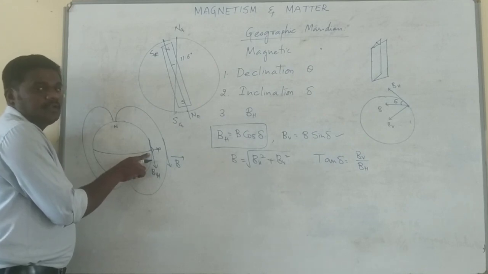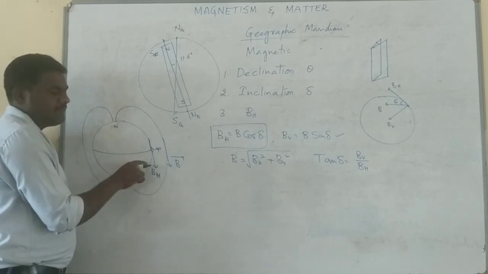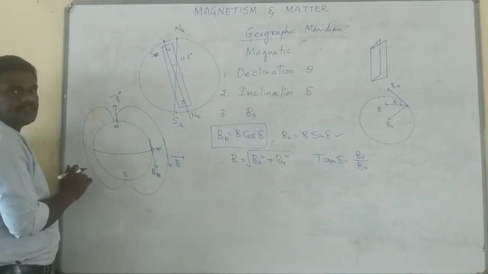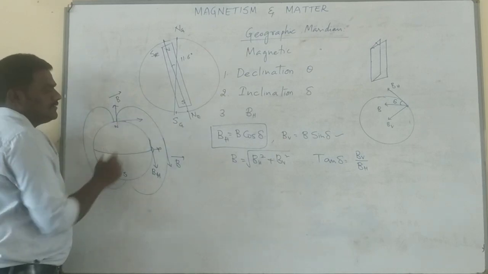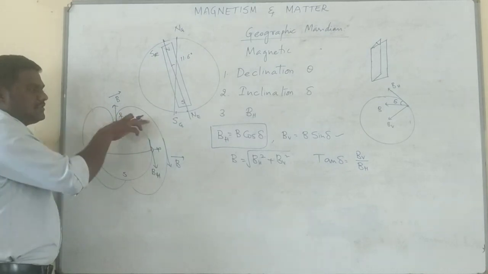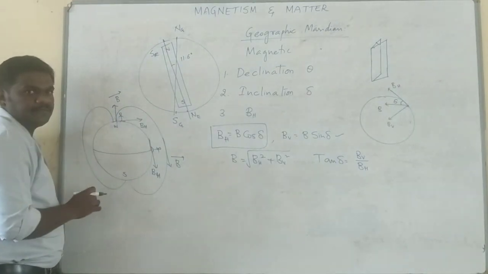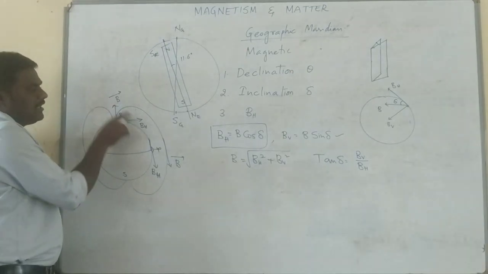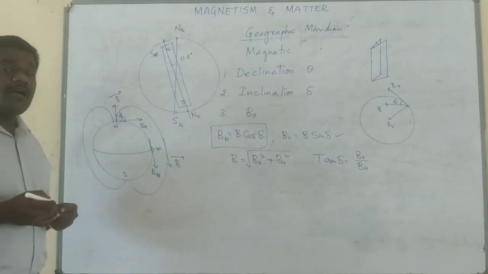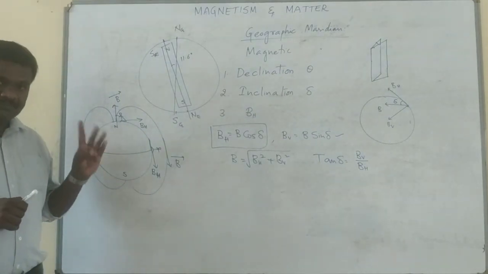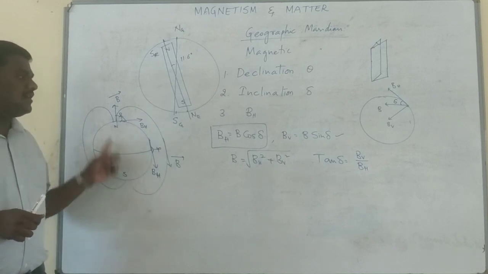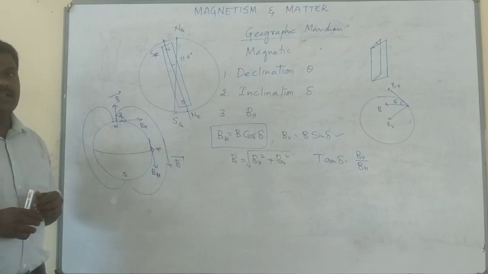So the horizontal component is maximum at the equator. Then at the poles, B bar can be drawn this way by drawing a tangent, but the horizontal is this way, because anywhere you stand, you stand this way, and for you this is the horizontal magnetic field. Now, the angle between the actual magnetic field and the horizontal is 90. What is cos 90? 0. So the conclusion is that the horizontal magnetic field is maximum at the equator and minimum at the poles. This concept is a bit peculiar, so try to understand it very carefully.